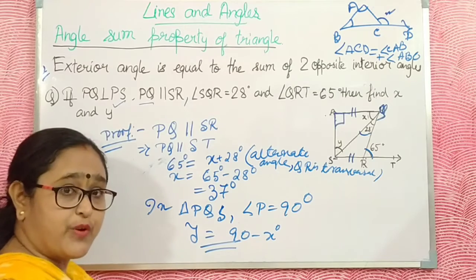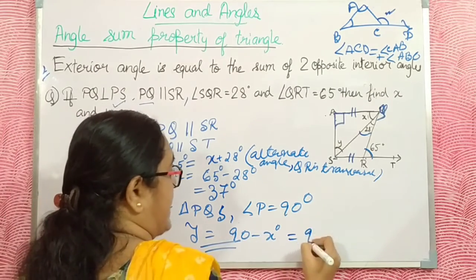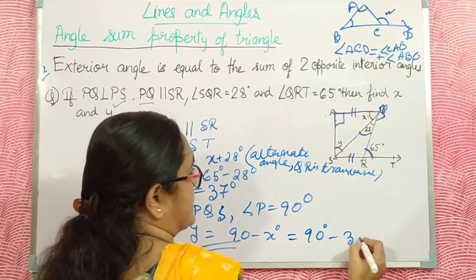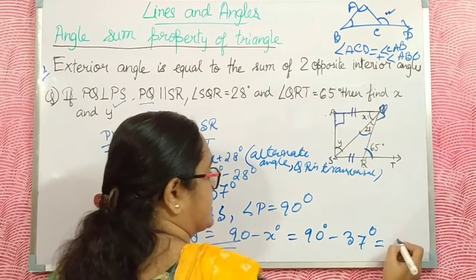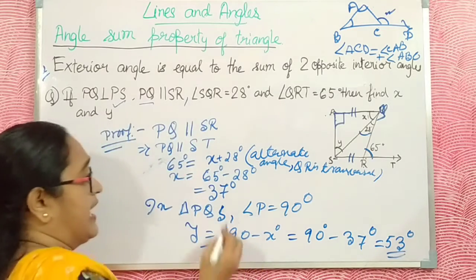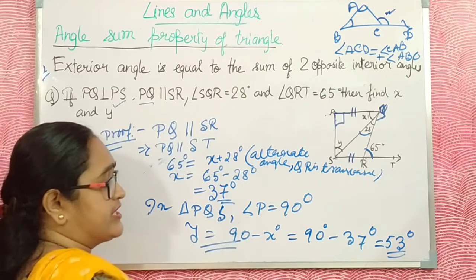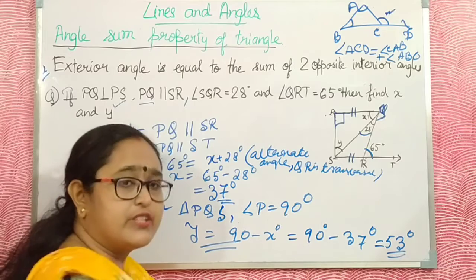This is the angle sum property, and I discussed this first. Then you subtract 90 degrees minus 37 degrees, which is 53 degrees. Then X is 37 degrees and Y is 53 degrees.